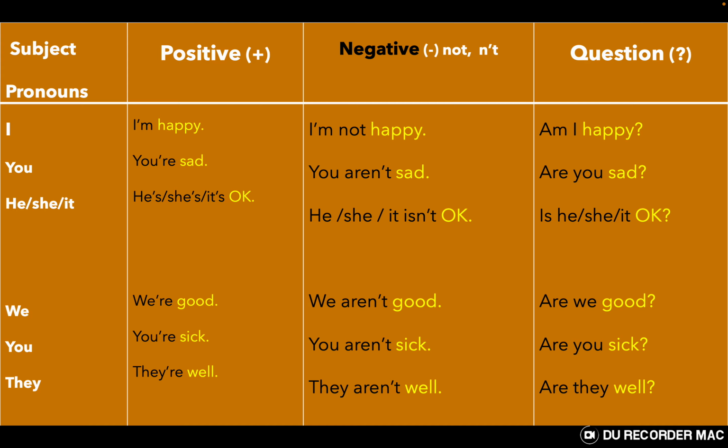To make a question, we need to put the verb to be first and the subject pronoun second. Am I happy? Are you sad? Is he okay? Is she okay? Is it okay? Are we good? Are you good? Are they good? So now what you need to do is just to practice verb to be in the positive form, negative form, and question form. And it's very important to remember that in the question form, the verb to be comes first, then the subject pronouns. So practice them many times to know them well.